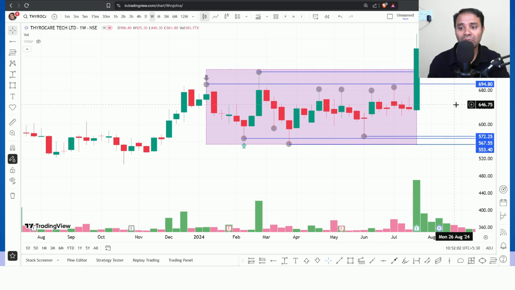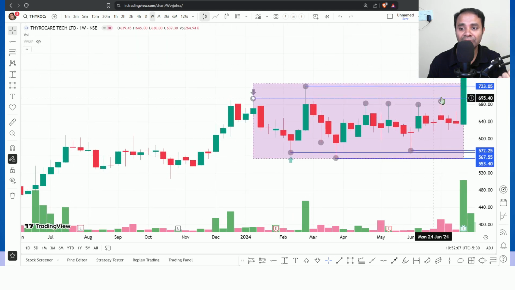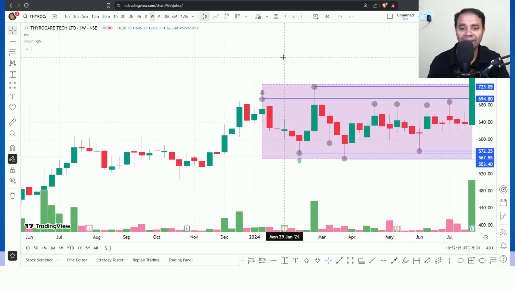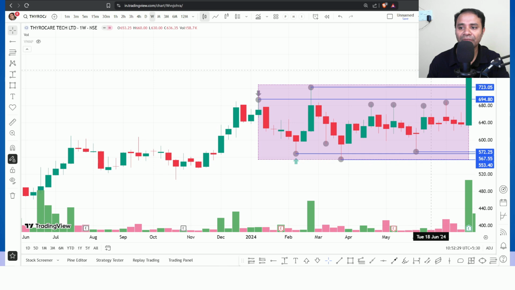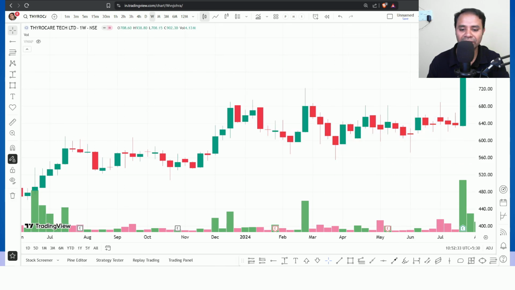Maybe other institutions, maybe other retailers keep on exiting, keep on shorting, maybe the smart people are accumulating, but we don't know till this point. Once the breakout happens upside, then the entire process is considered as accumulation. Accumulation means big players have bought and are sitting on it, right? So what do technical traders do after seeing this huge breakout? Let me delete everything. I will make it very simple.